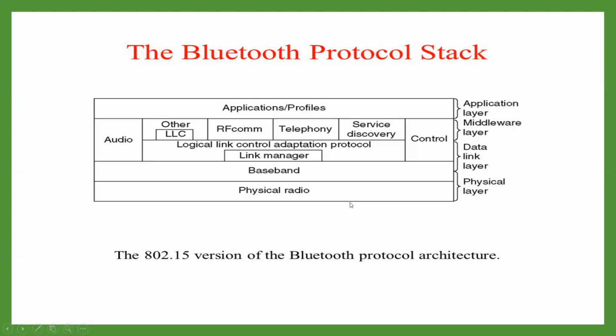Now if we talk about the baseband layer, Bluetooth uses a form of TDMA, time division multiplexing. It consists of one type, that is time division duplex, TDD-TDMA, which is used in this baseband layer. Master and slave stations communicate with each other using time slots. As I said, at the same time they cannot work as a sender as well as the receiver.